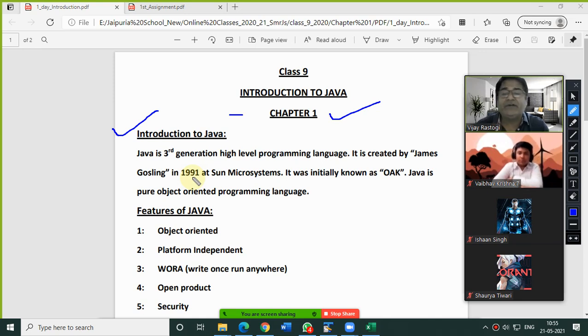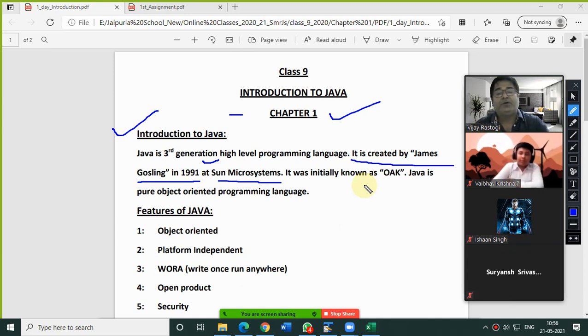As you know, Java is a third generation high level programming language. It is created by Mr. James Gosling and his team in 1991 at Sun Microsystem at USA at AT&T Bell Lab. On your screen, I have given things in short, but we have already written these things in detail, like at USA, at AT&T Bell Lab, and the team led by Mr. James Gosling, and the team of which company? Sun Microsystem.